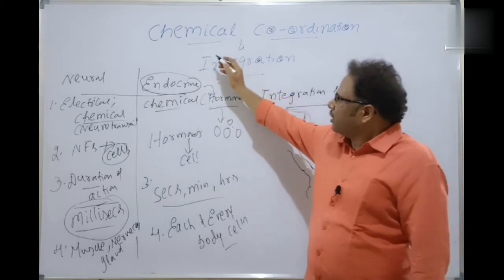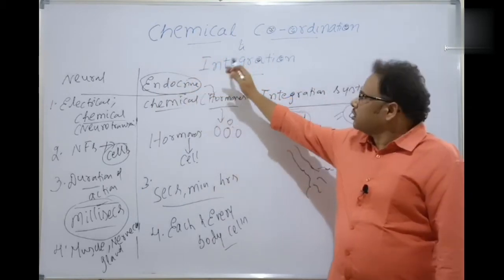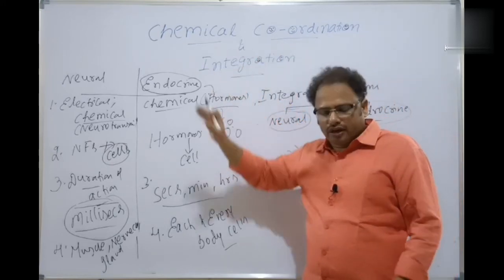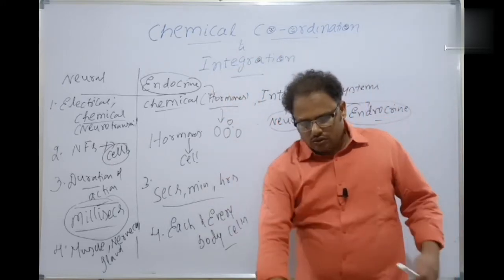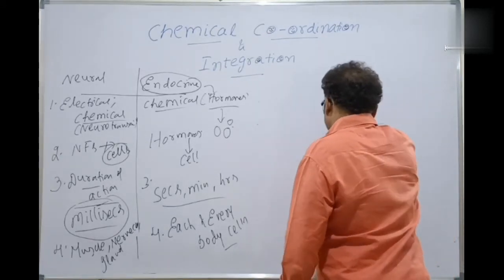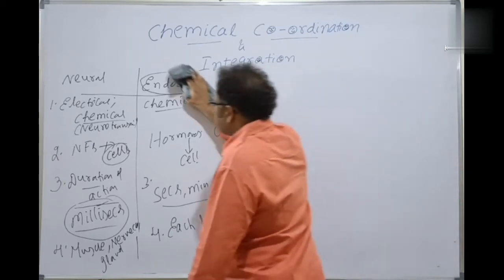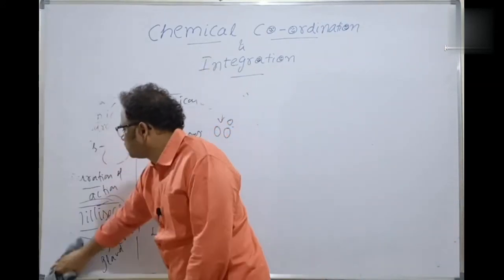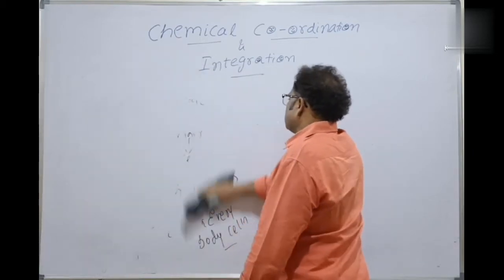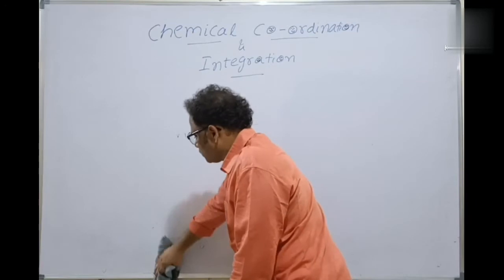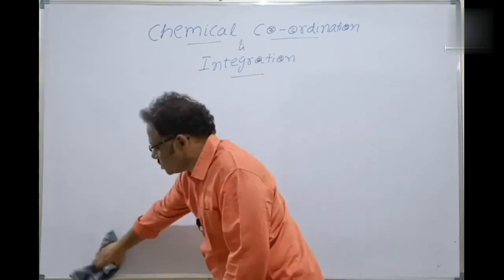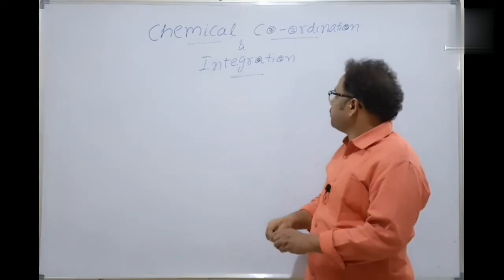We'll be discussing it under an amazing chapter called chemical coordination and integration. From NEET point of view, this chapter is very, very important.